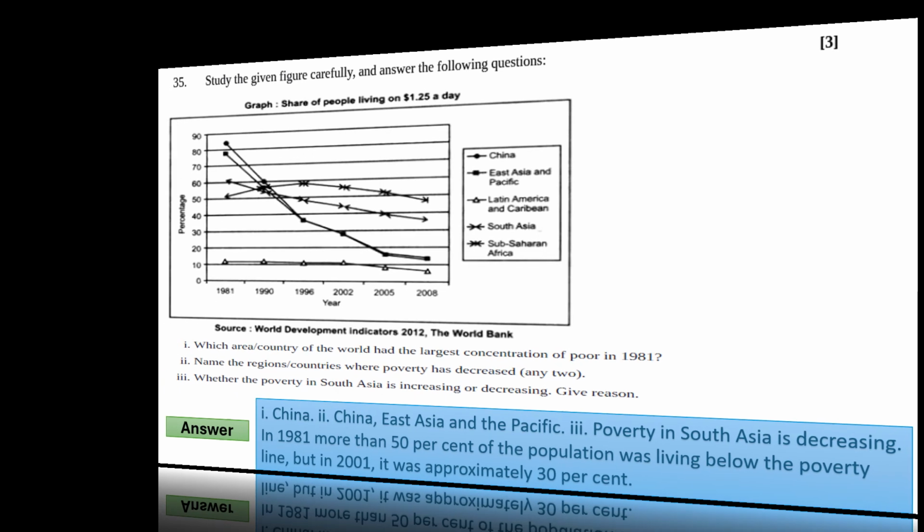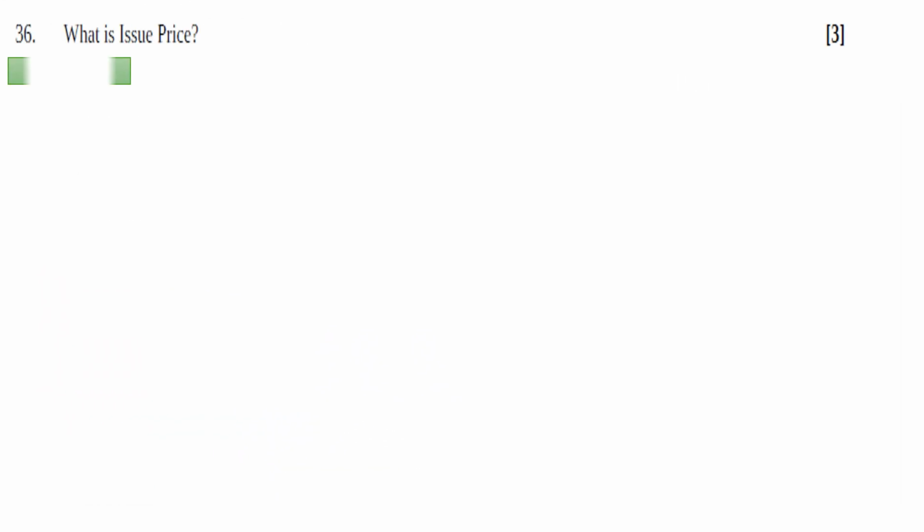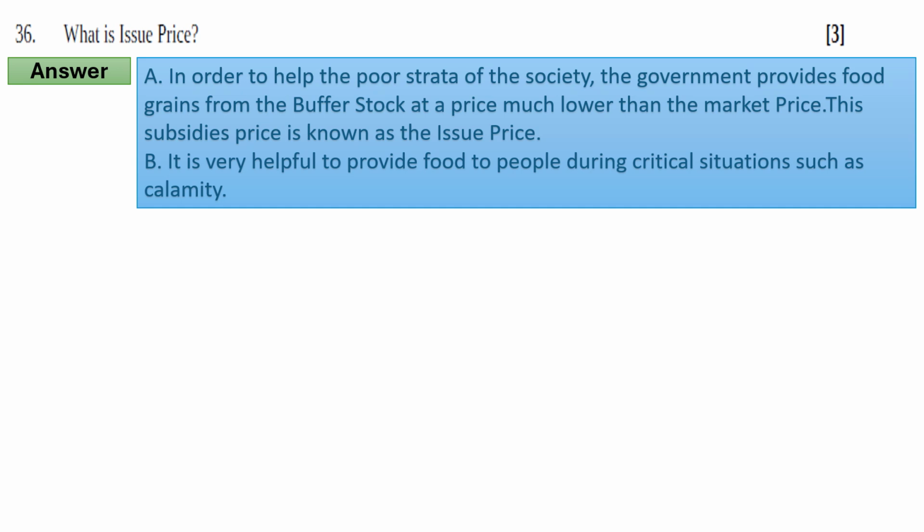Now move to the next question: what is issue price? The correct answer will be, point A. In order to help the poor strata of the society, the government provides food grains from the buffer stock at a price much lower than the market price. This subsistence price is known as the issue price. B. It is very helpful to provide food to people during critical situations such as calamity.